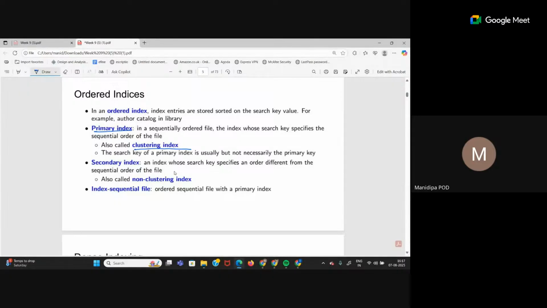So just remember the name, clustering, non-clustering, that's it. And understand why it is primary, why it is secondary. Primary is always maintaining the sequential order of the file. Secondary does not maintain it.